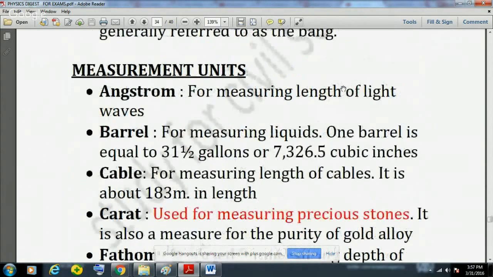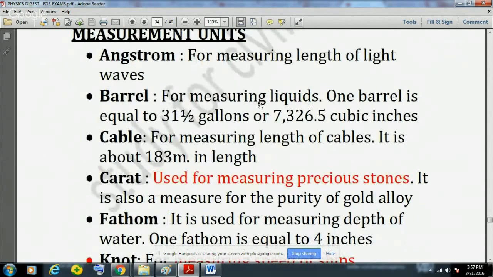Now these are some of the measuring units, very important. Angstrom is used for measuring the wavelength of light, denoted by Å. 1 angstrom is equal to 10 to the power minus 10 meter. Then barrel is used for measuring liquids. One barrel is equal to 31.5 gallons.